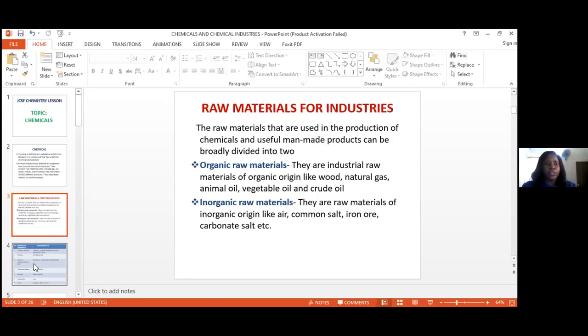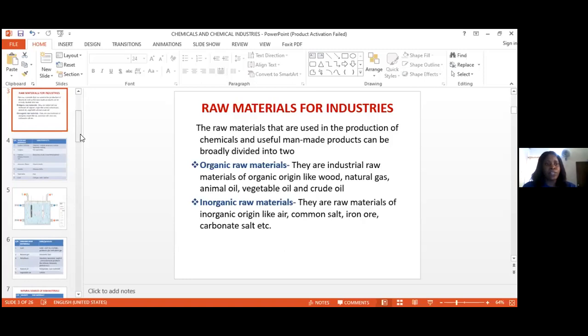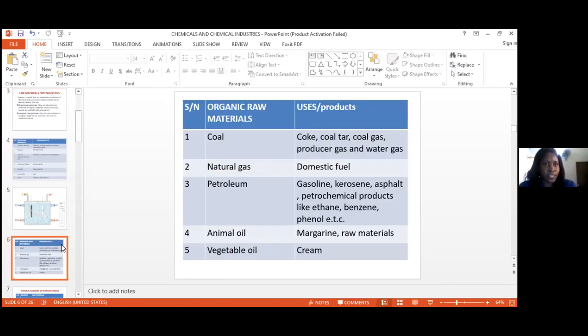All right, so I have some examples of the organic and the inorganic raw materials that are used by chemical industries. Now for the organic, examples of organic raw materials are coal, natural gas, petroleum, animal oil, and vegetable oil.